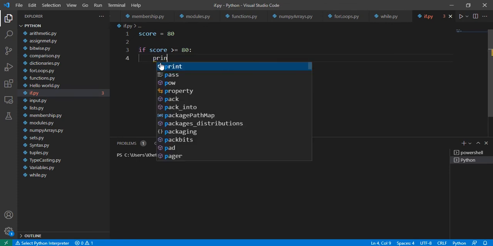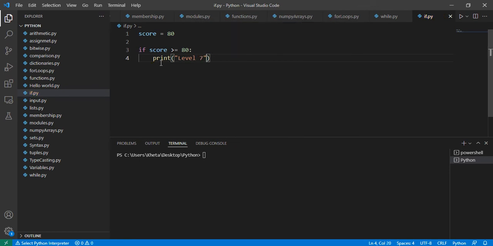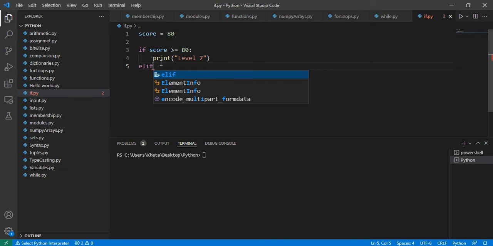So we just want to print. We don't want to do much. We want to print the level. So let's say print level 7. Okay. What other condition do we have? If it's not 80 to 100, what else can it be? So the next one is 70 to about 79.